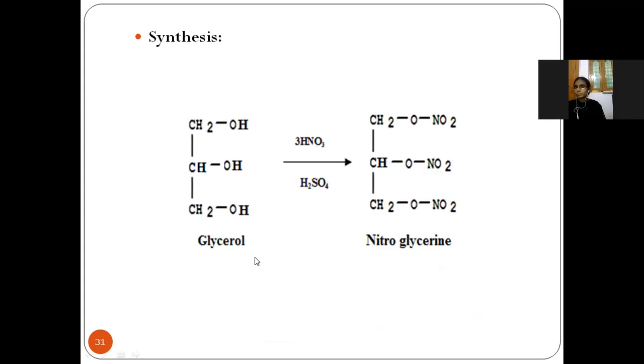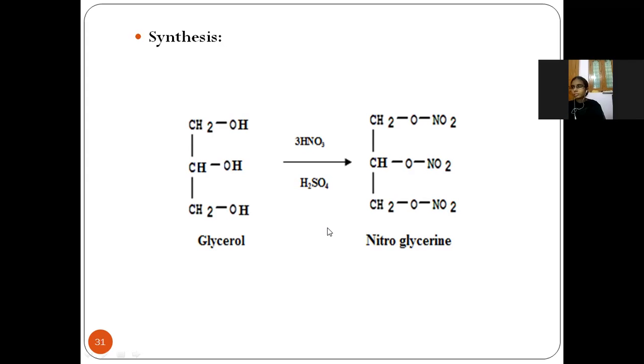Next, if you see the synthesis, this is the structure of the glycerol. When the glycerol is in the presence of nitric acid and sulfuric acid, we will get the nitroglycerin. See here, the 3 hydrogen atoms will get replaced with the 3 nitro groups. 3 hydrogen atoms are there, no? H, H, H. So this will get removed, and in this place the 3 nitro groups will get attached. In this way, the glycerol will get converted into the nitroglycerin in the presence of nitric acid and sulfuric acid.